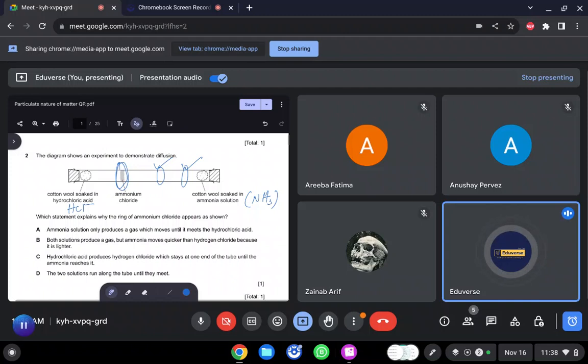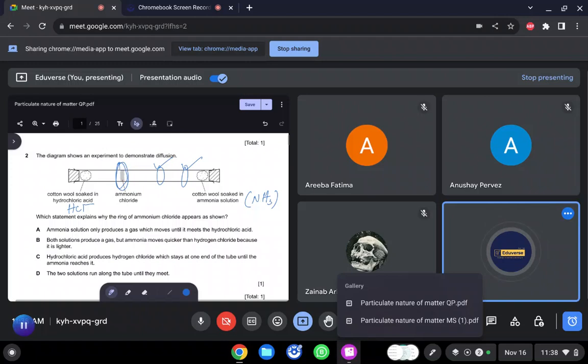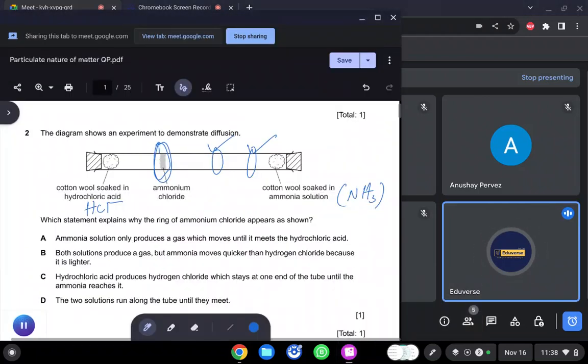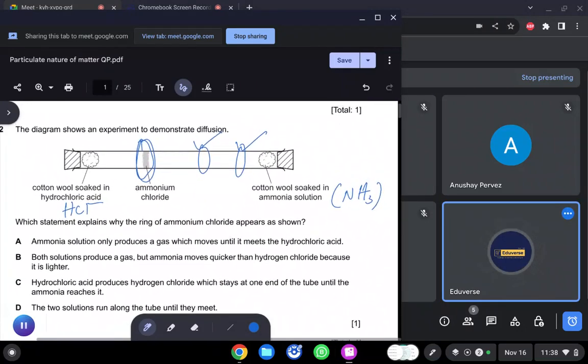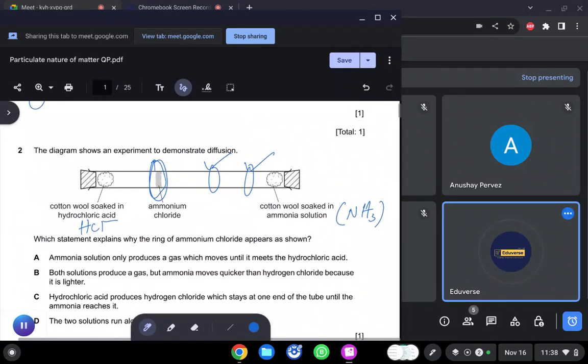We have two substances in front of us. One is ammonia and another is HCl. So in case of diffusion, if we have to decide which gas will diffuse first, the only way to conclude that is to calculate the MR. The lighter substance can travel faster than the heavier substance. So we will find out which gas has the lesser MR. That gas will travel faster, and vice versa.